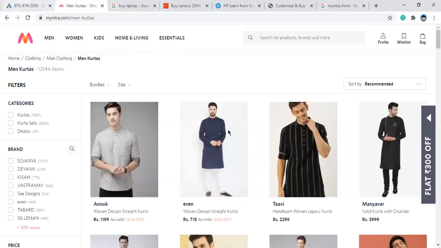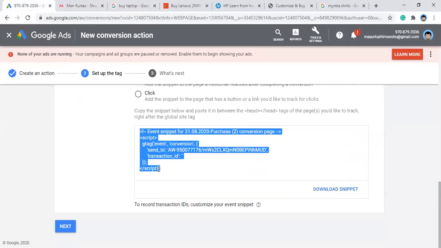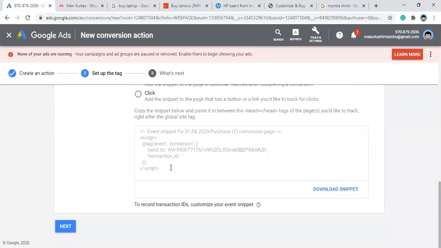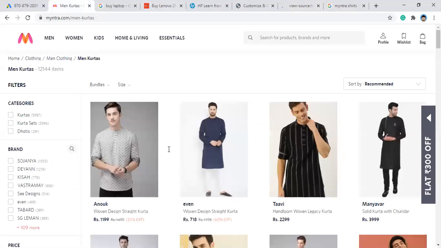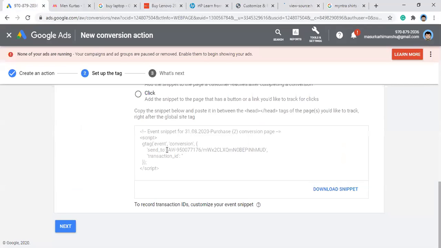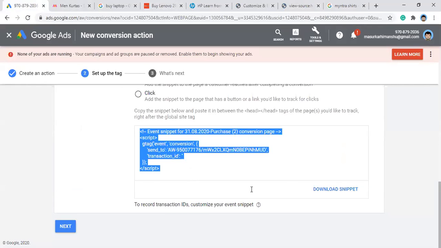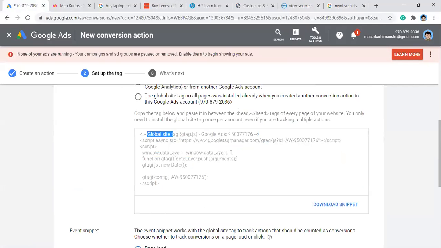So that particular page contains this particular snippet. Next time when you are buying something and you are at the order summary page, just open this page, right-click, and view the page source. You might be able to see the conversion pixel. How would you identify it? Just search for this AW dash, or global site tag, or any specific keyword that you can see, like slash or G tag.